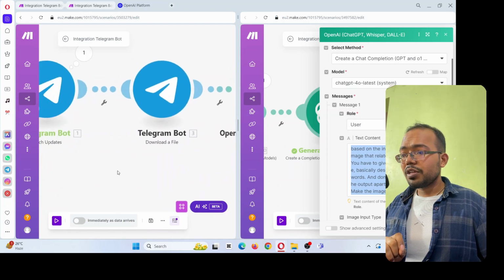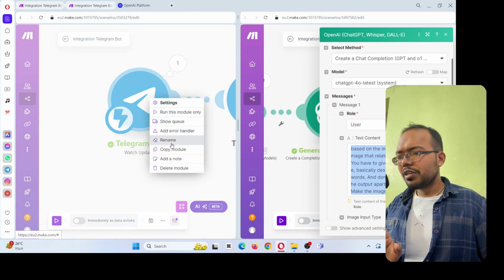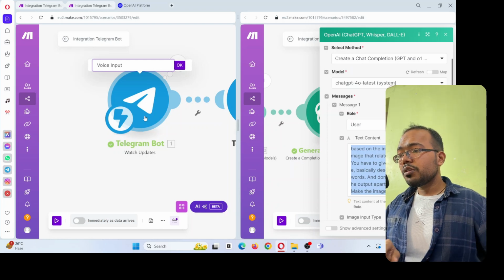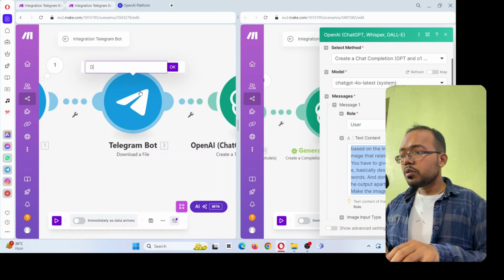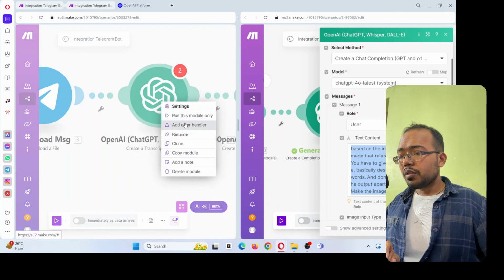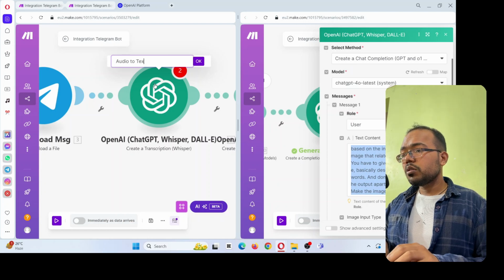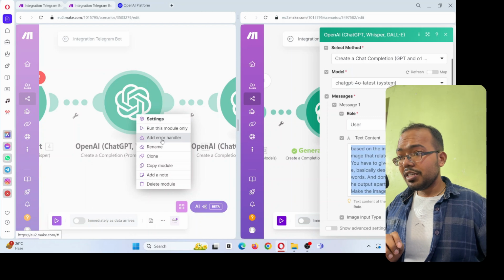Okay, we do one more thing because it's looking so messy. So we change the names over here. Let's start from scratch. I will give it a name, voice input, so it is clear. Then download my message. Then this one is doing audio to text.